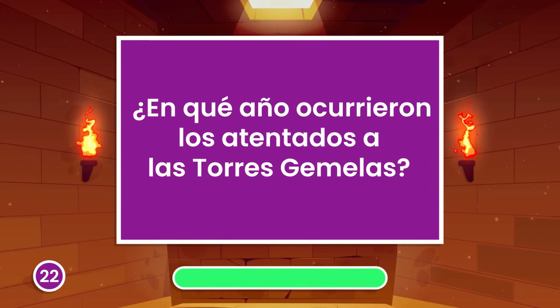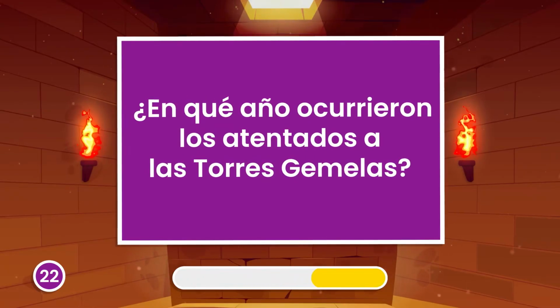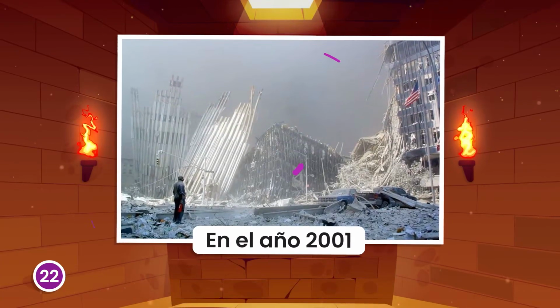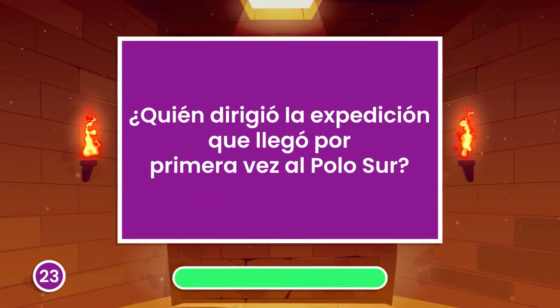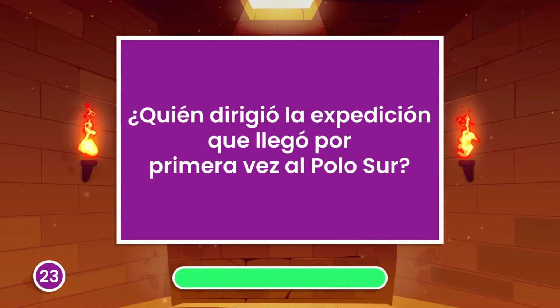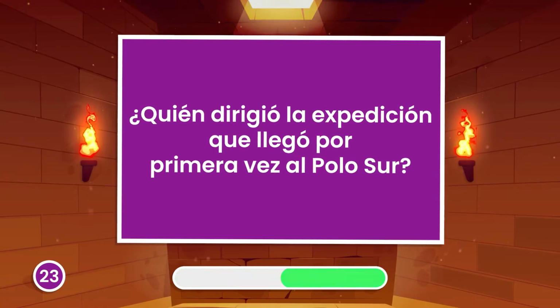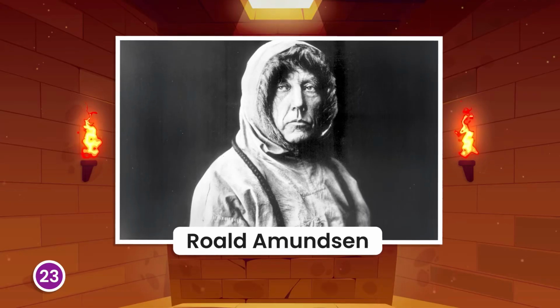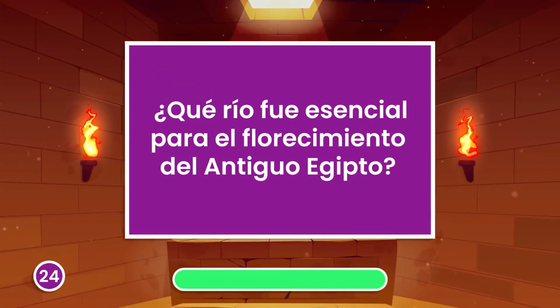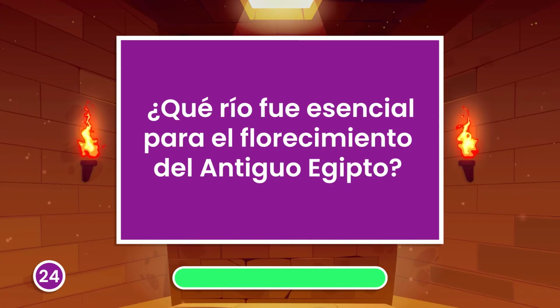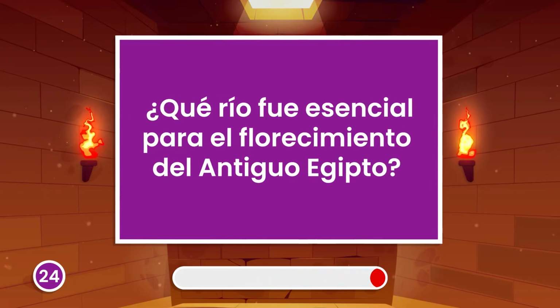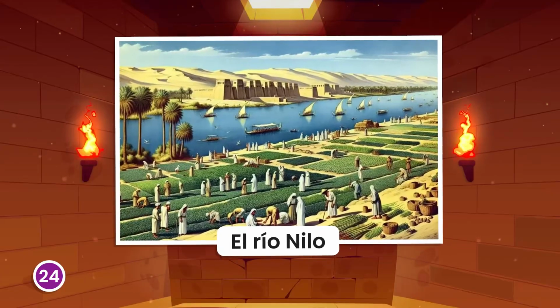In what year did the attacks on the Twin Towers occur? In the year 2001. Who led the first expedition to reach the South Pole? Roald Amundsen. Which river was vital to ancient Egypt's prosperity? The Nile River.